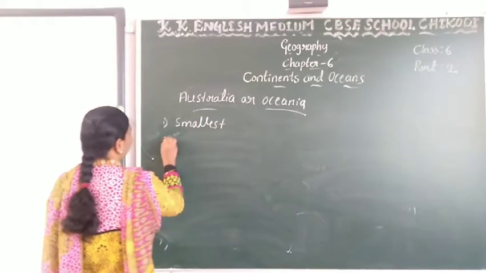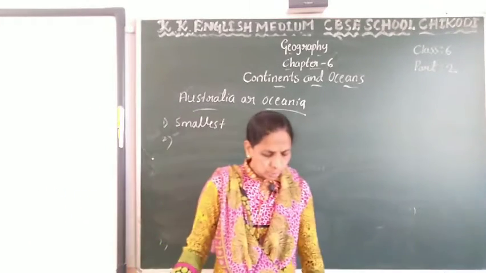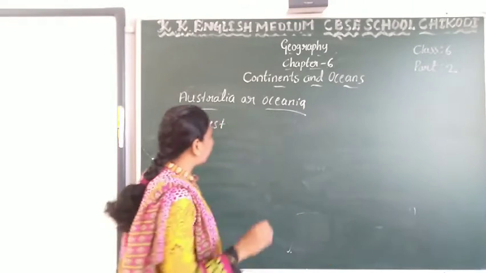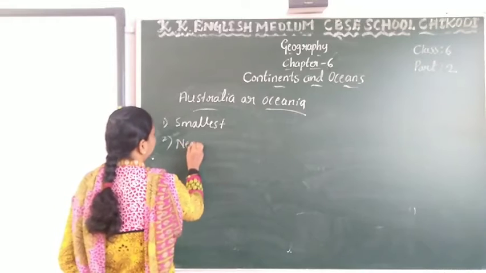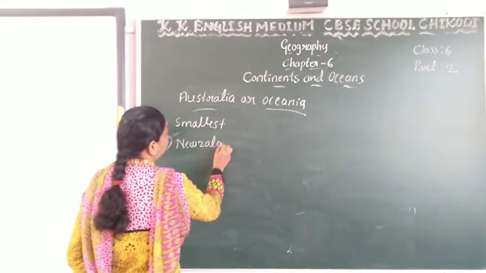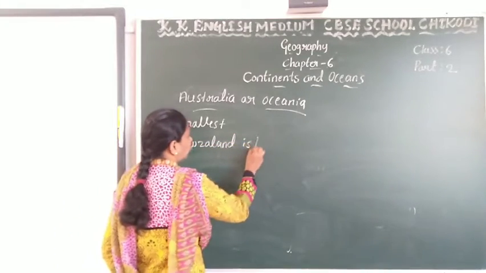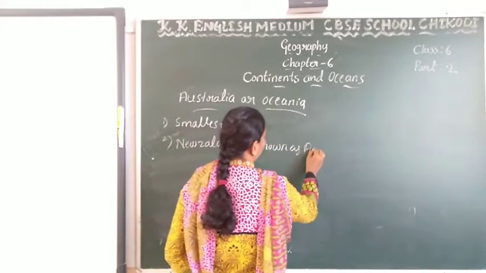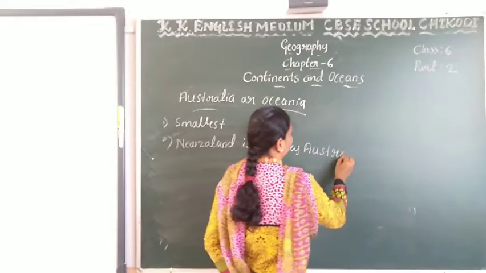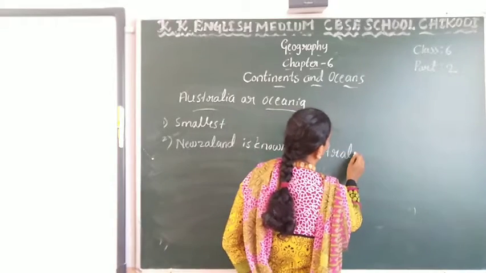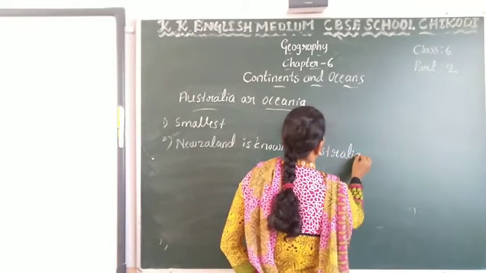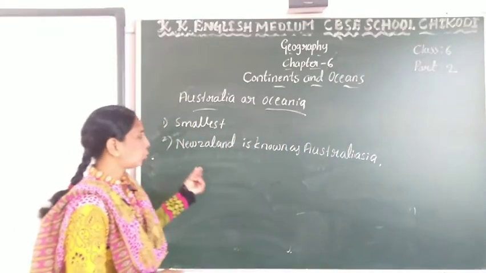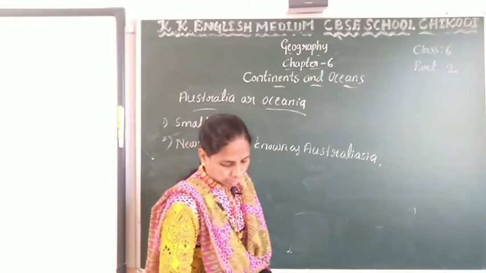It is also known as Australasia. See here, New Zealand is known as Australasia.